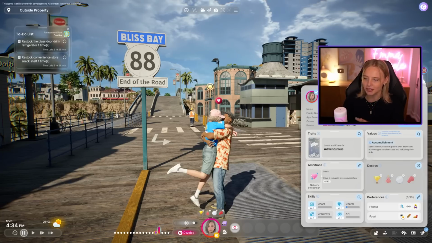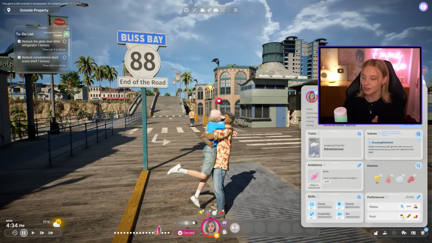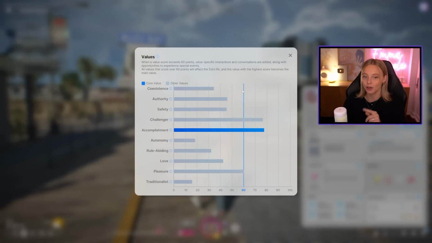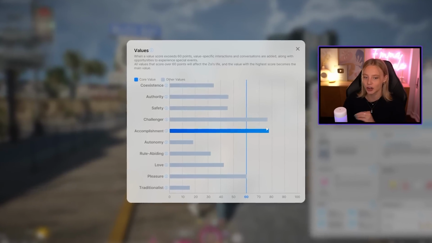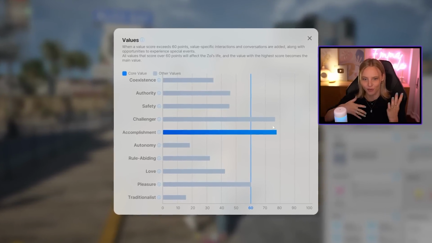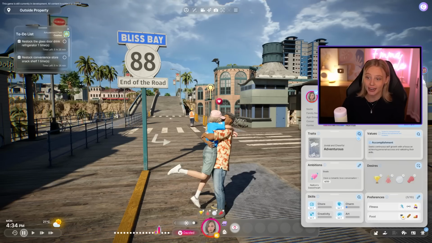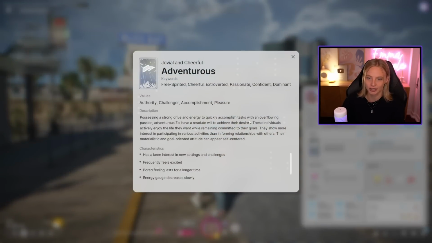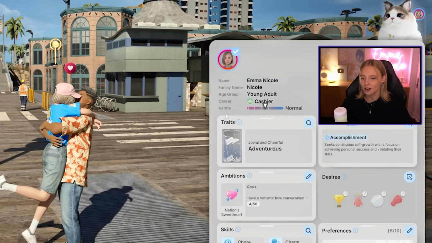While these two are hugging it out, I just noticed we have a couple more work tasks, which we'll do in a second, but I also wanted to show you more of the Zoe panel, which I didn't get to last time. So here's where we have an overview of the traits, our values, and actually the values are things that kind of change and evolve with the decisions that you make for a Zoe. So at the moment, challenger and accomplishment are kind of fighting for core values, and traits was the thing that we picked in create a Zoe. So we picked adventurous.